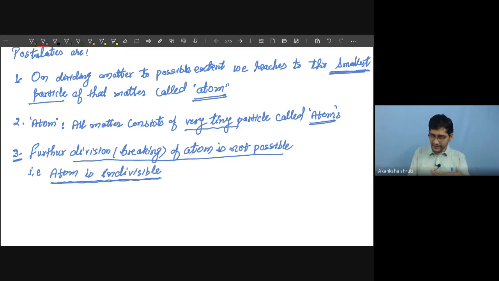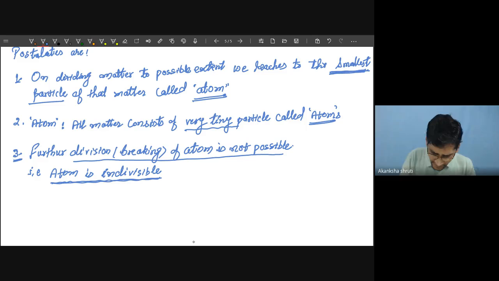As a result, indivisibility of atom explains the law of conservation of mass, because atom is the smallest particle of which a bigger matter consists. And if this atom is not further divisible, means it cannot be converted into another form, then the mass of the atoms, means all the atoms of which the matter consists, will remain the same as the mass of the bigger matter.